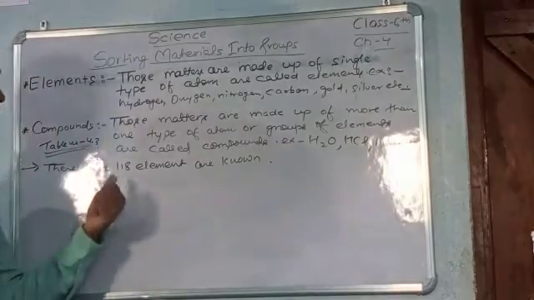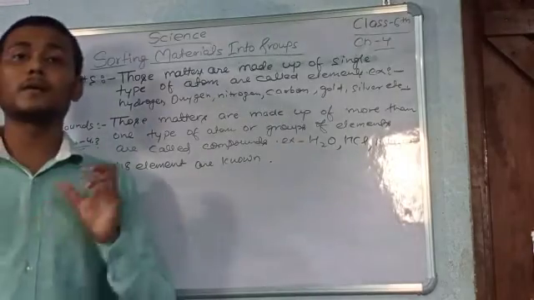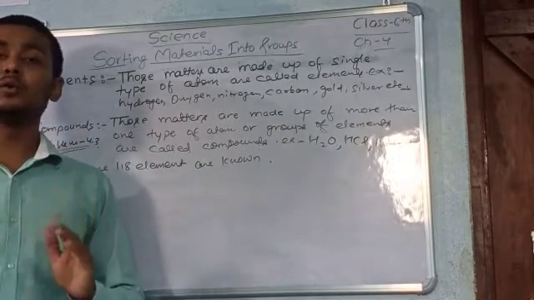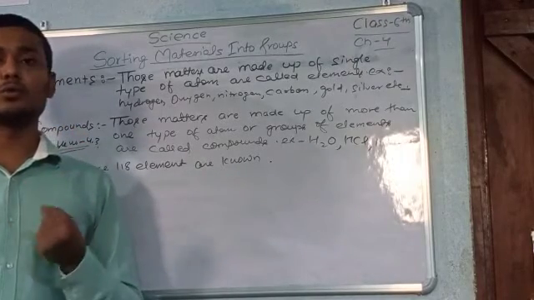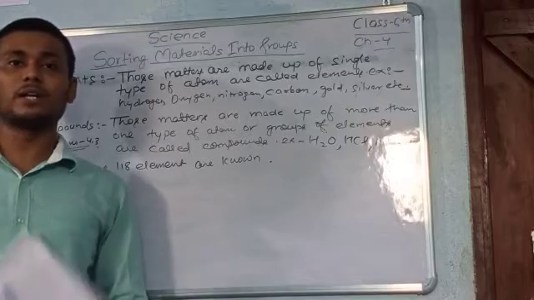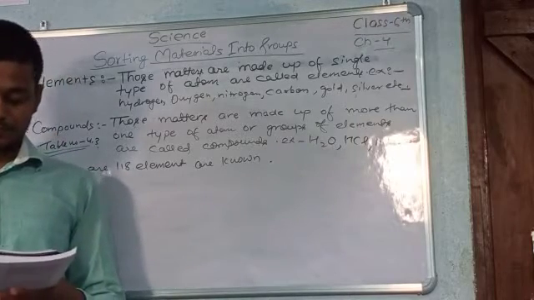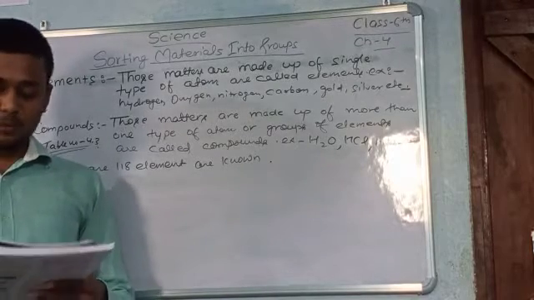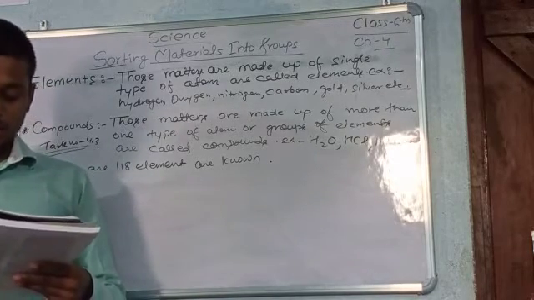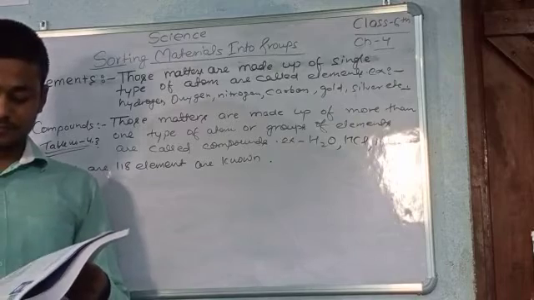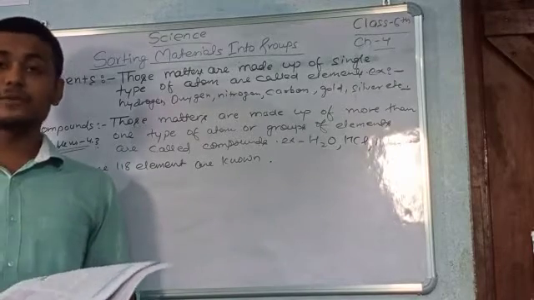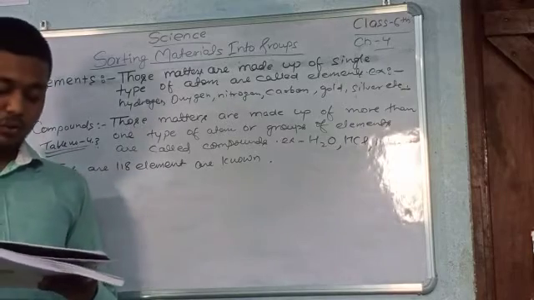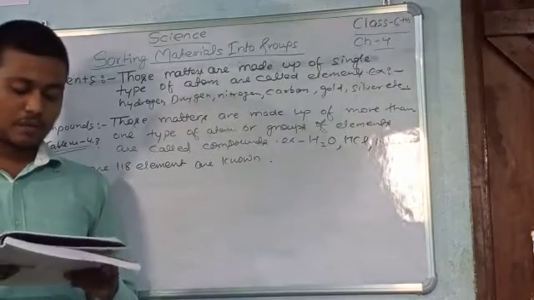Similarly, these 118 elements combine in different forms to produce different compounds. Figure 4.1 shows how different atoms combine to form a compound, or a molecule of a compound.